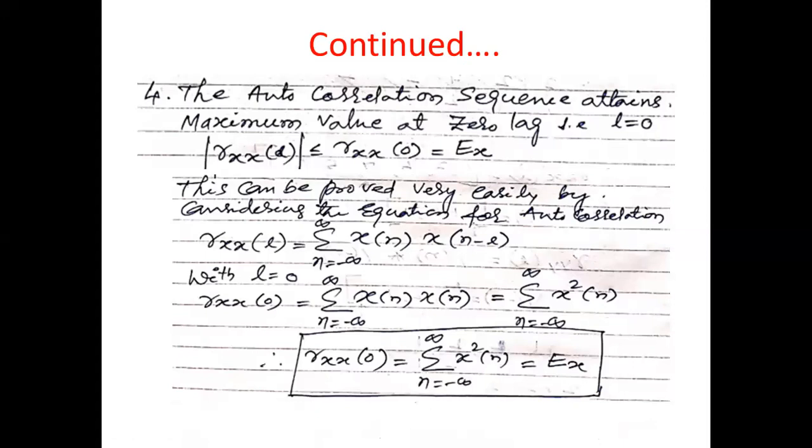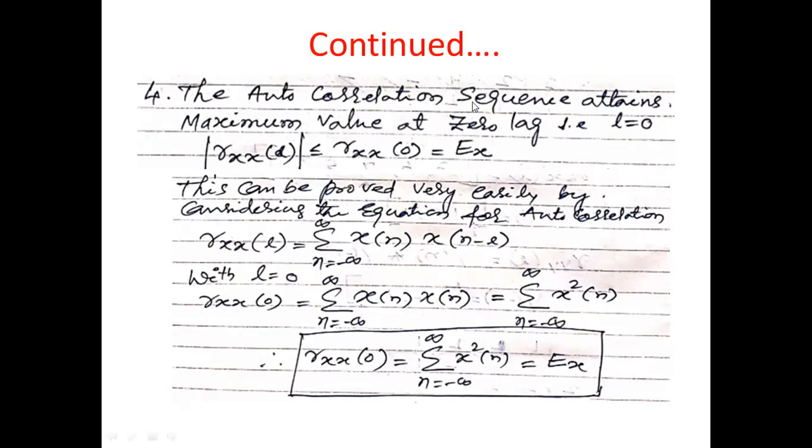Are you able to hear me? Yes, sir. What is the formula of energy of a signal? It is the summation from n equals minus infinity to infinity of magnitude x square of n. So this part we simply express as Ex, the energy of the signal.